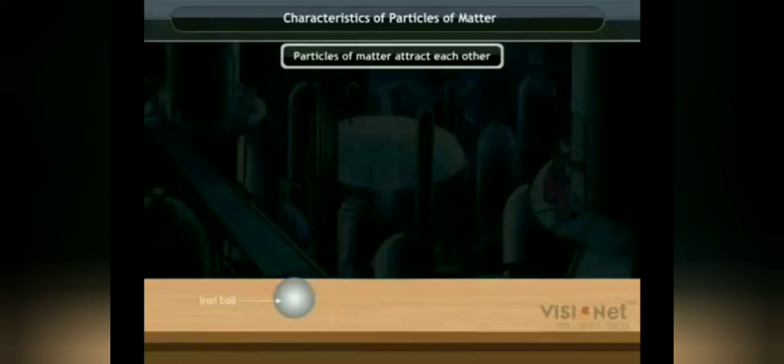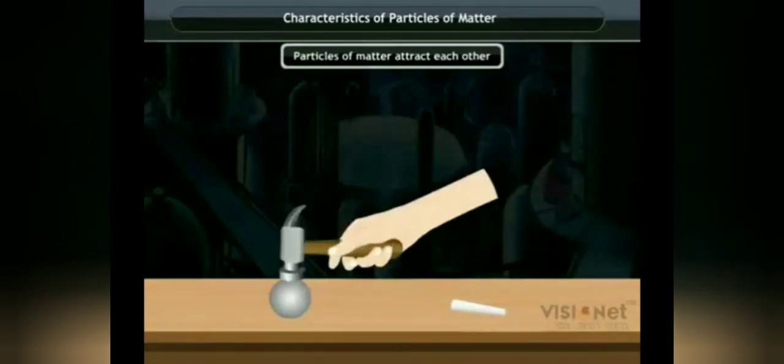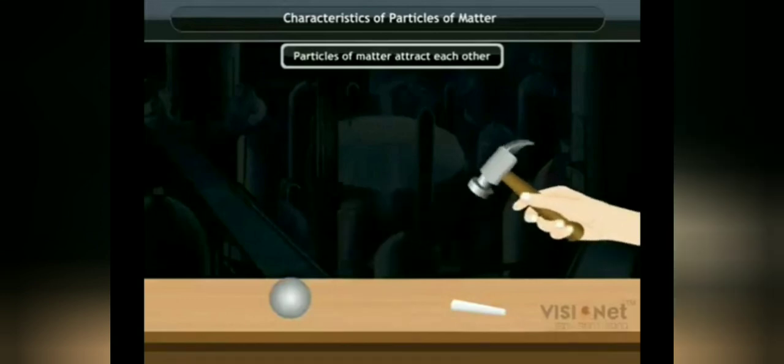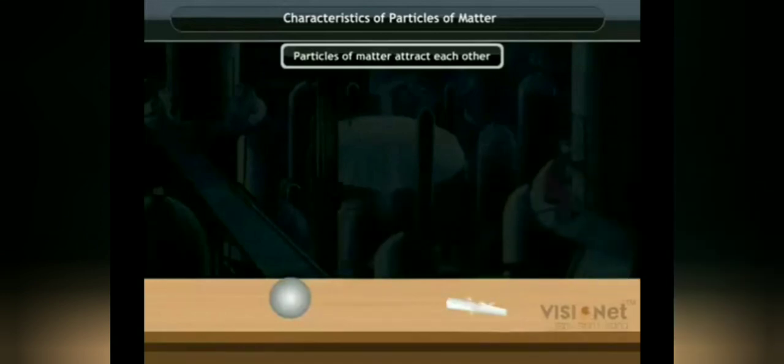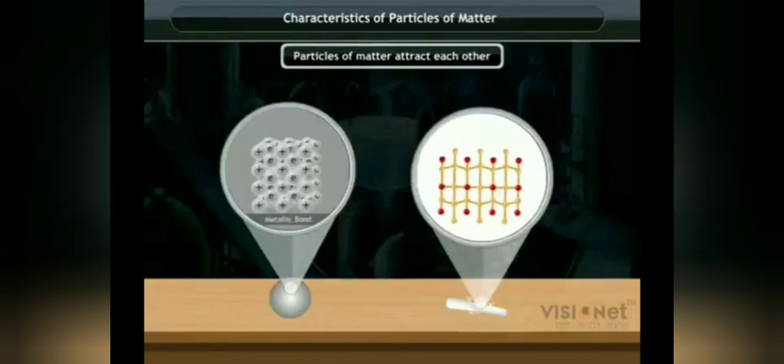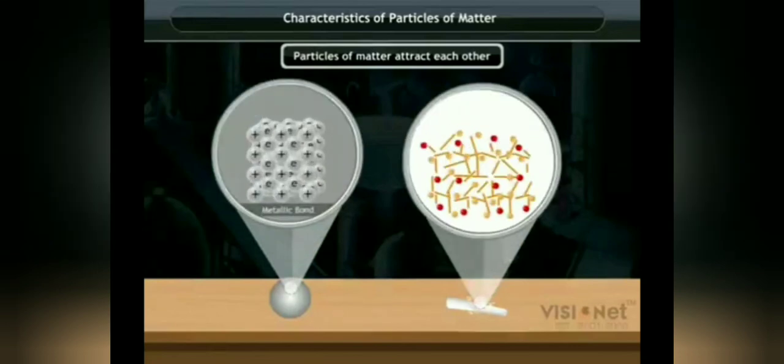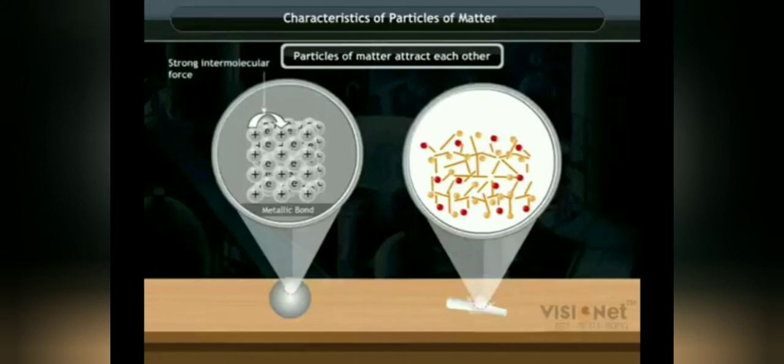Take an iron ball and a piece of chalk. Try to break the iron ball by hammering it. Repeat the process with the chalk piece. You will observe that the chalk piece breaks easily, but the iron ball does not break. This is because the forces of attraction between the chalk particles are lesser than between the iron particles. Iron particles attract each other with a much greater force. This makes iron very hard and strong, because of which the iron ball does not break.